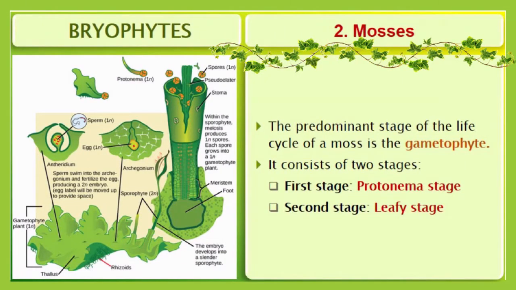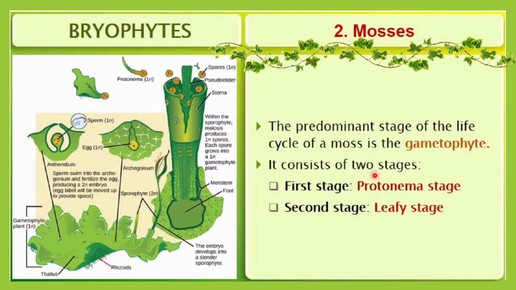The next type of bryophyte is the mosses. Now let me explain what mosses are. The predominant stage of the life cycle of a moss is the gametophyte. Here you must remember that the predominant stage of the life cycle of mosses is a gametophytic structure, and it consists of two stages. The first stage is the protonema stage. Here you can see this is the protonema stage. The gametophyte body is always haploid. The second stage is the leafy stage. This one is the leafy stage.